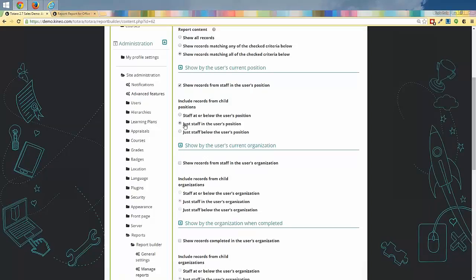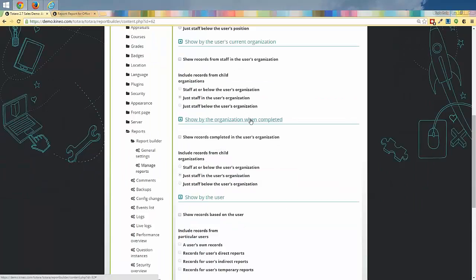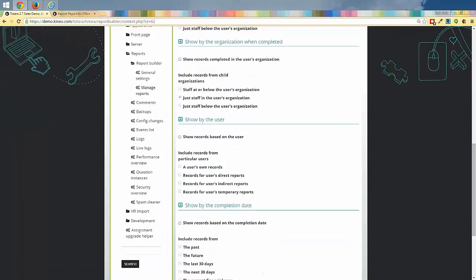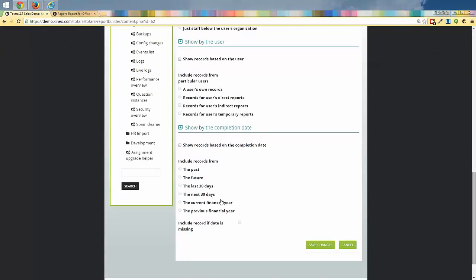So let's take a look at what happens if we switch this to just staff in the user's position. You also can do this by organization. You can do by organization when complete. You can do it by a particular user. This is pretty common that we see used: show by the user, and you say by user's direct reports, or their indirect reports, or any of their temporary reports. So you've got these options as well, and these are pretty commonly used. Show by completion date, so you can do this within the past 30 days, however you'd like to do that. So I'm going to change these settings.